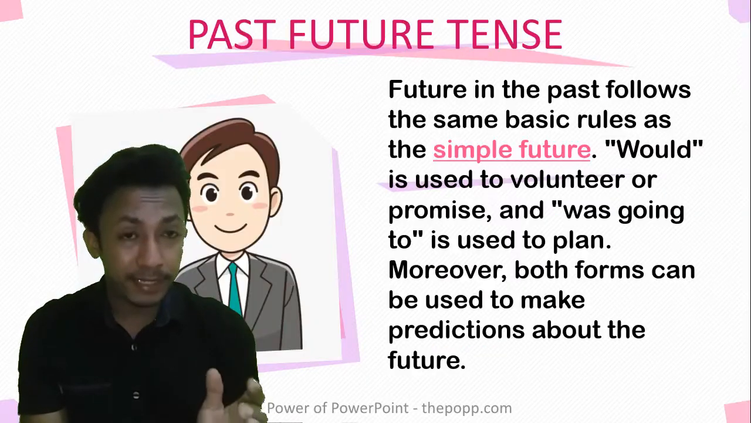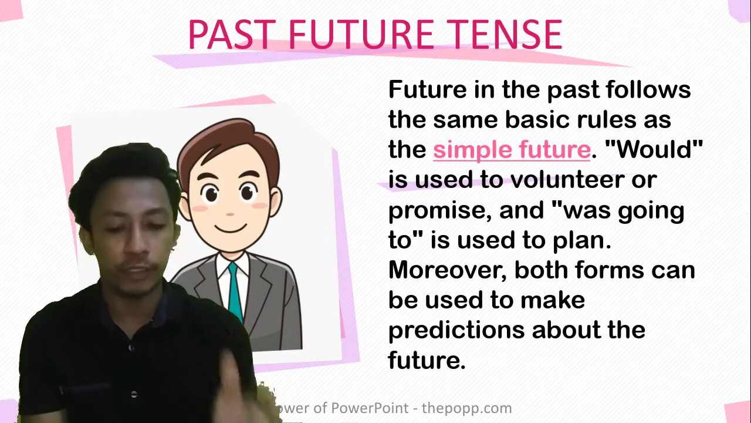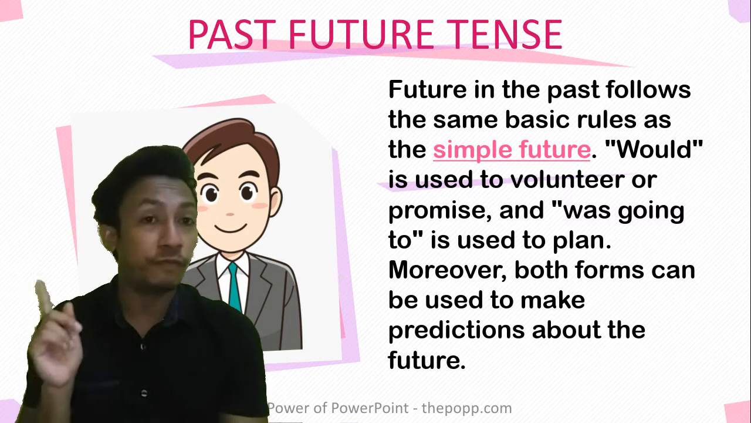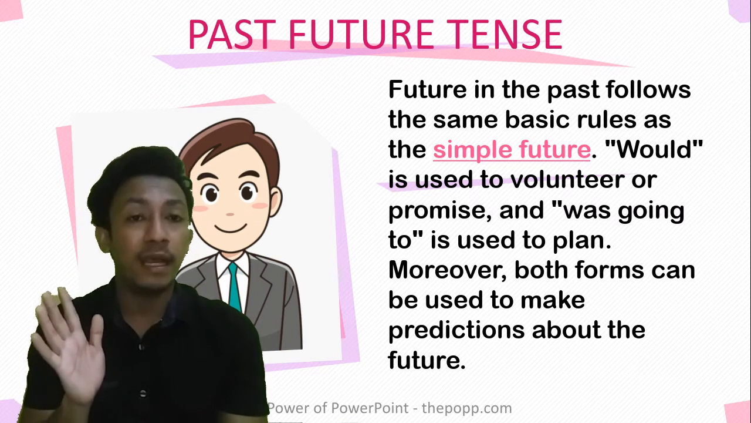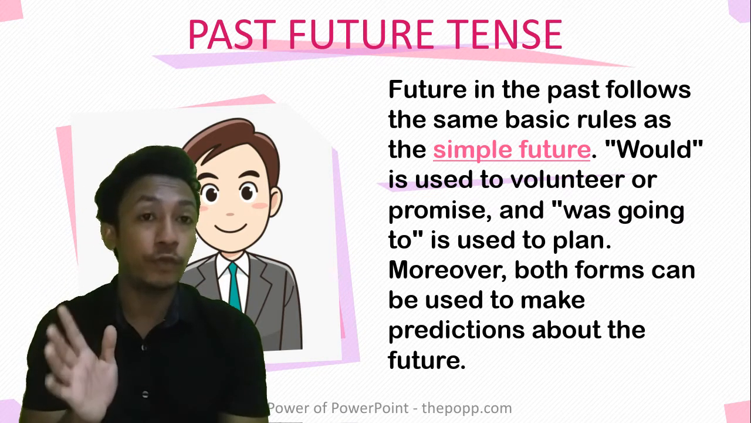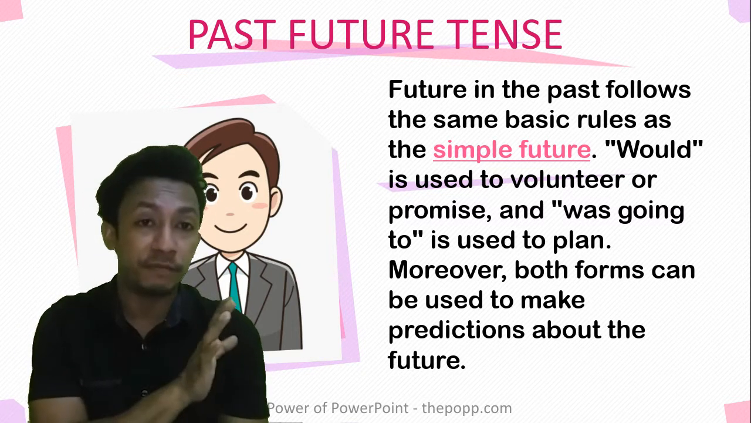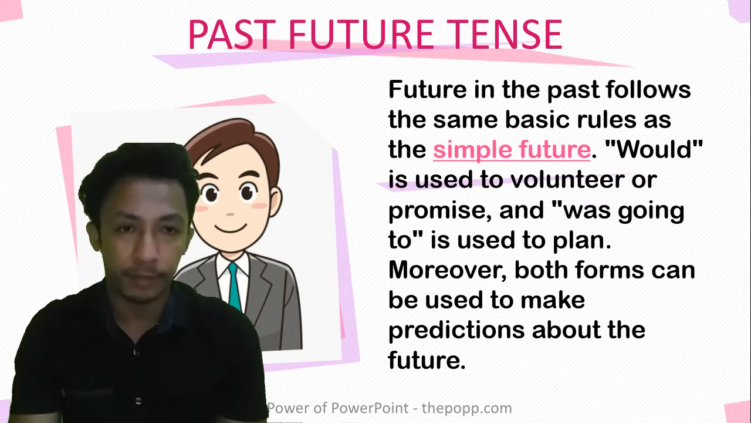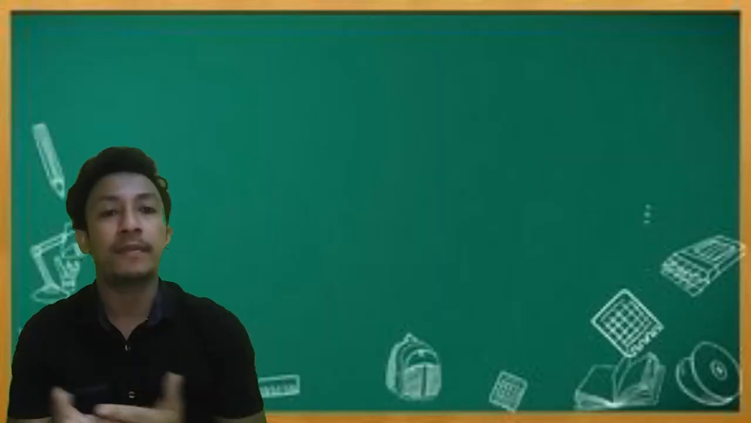Future in the past follows the same rule as the simple future. Would is used for voluntary or plan. And was going to is used to make a plan. But moreover, both of these forms can be used to make a prediction. So take a look at another example.